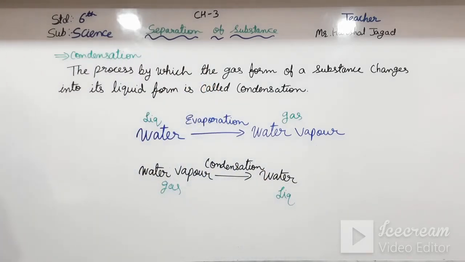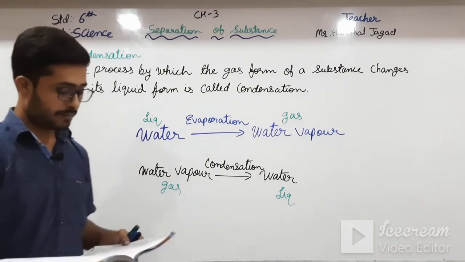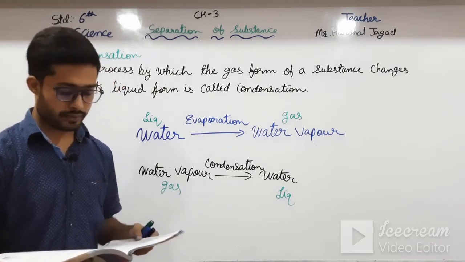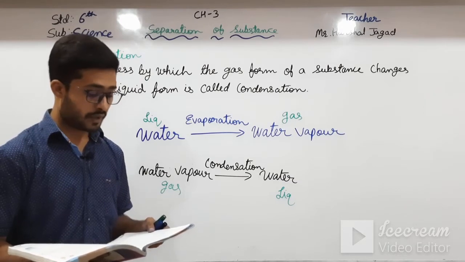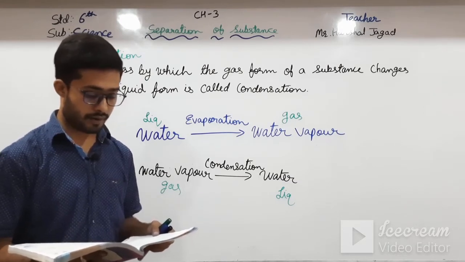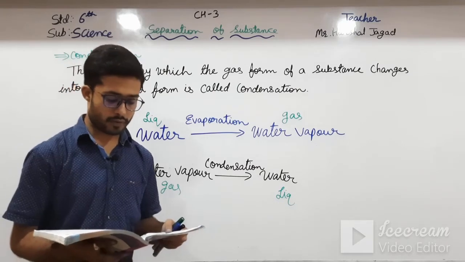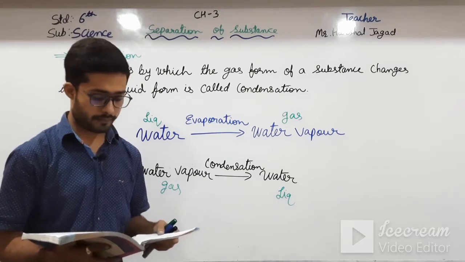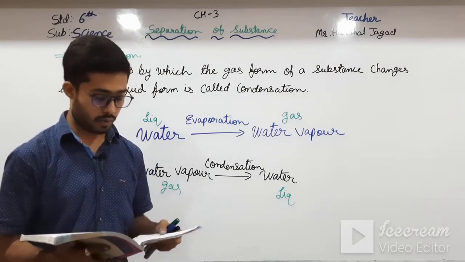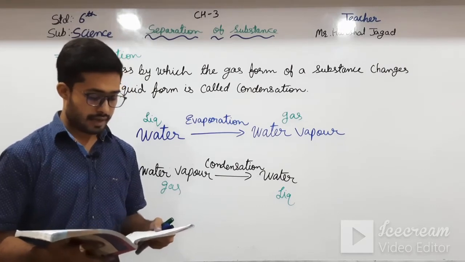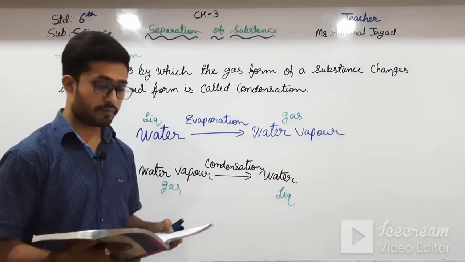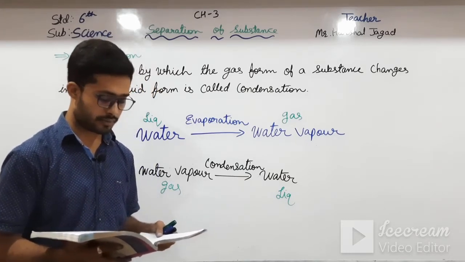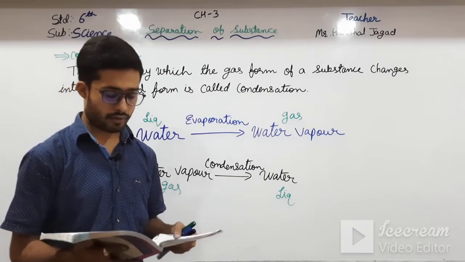Reading further: the process by which the gas form of a substance changes into its liquid form is called condensation. When you take out a bottle of water from the refrigerator, tiny drops of water appear on the bottle after some time. This happens because the water vapor present in the air condenses on the cool surface of the bottle and changes into drops of water.